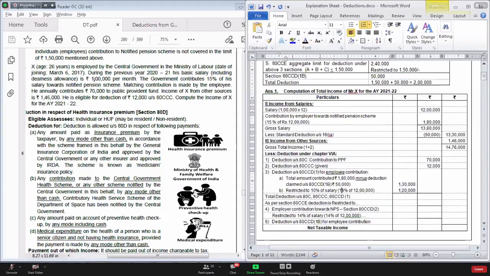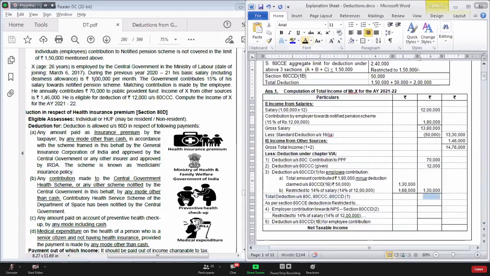What is 14% of salary? Can you get me the amount 14% of salary? That is 14% of 12 lakhs. 168. So what is lower out of the 2 is 130. What is lower out of 2 is 130, correct?